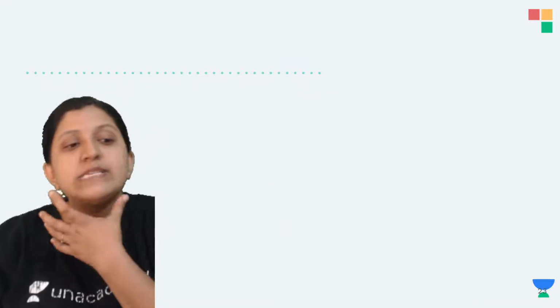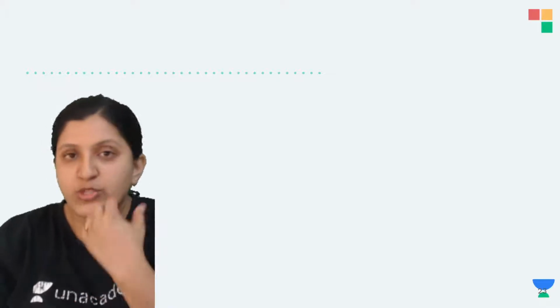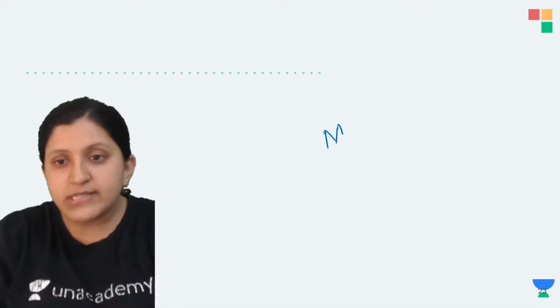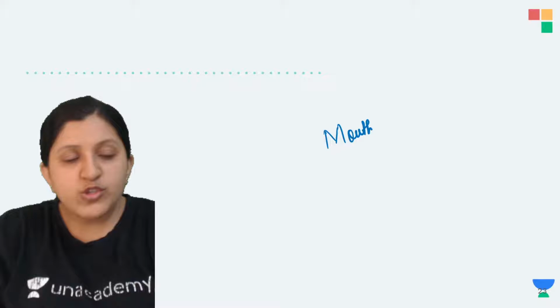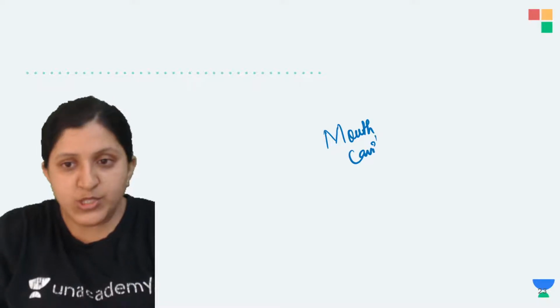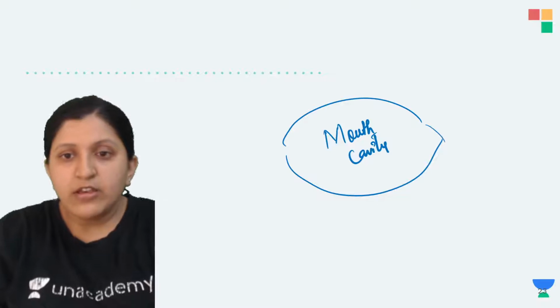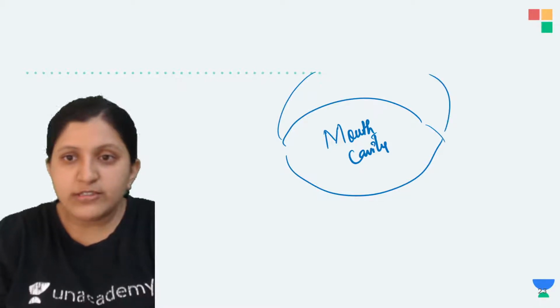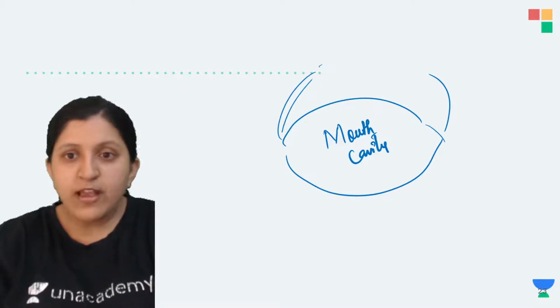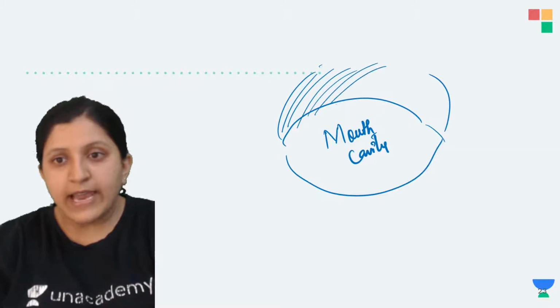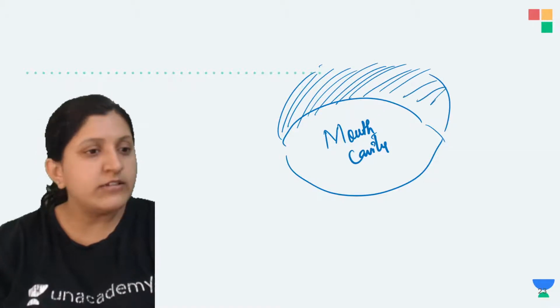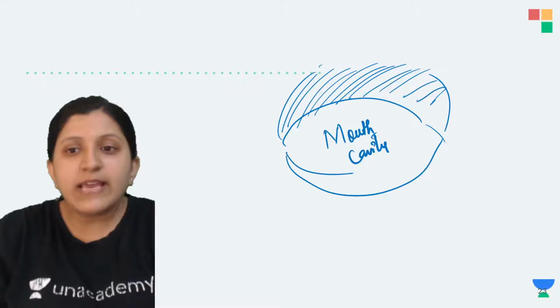Now this is a buccal cavity, which is a moist one. So inside, the mouth cavity is there. Let's say this is the mouth. On the inner side, this is again lined.